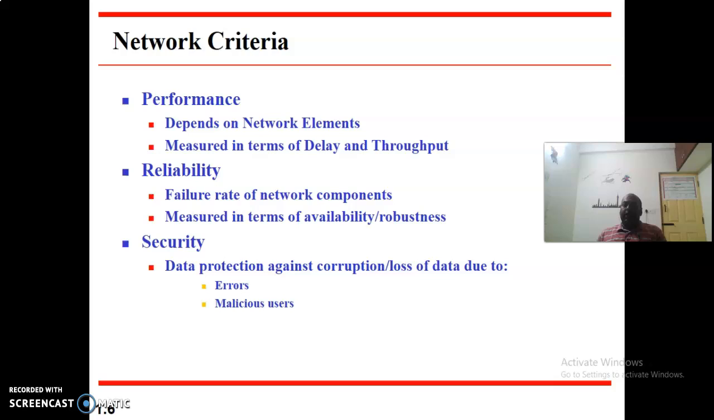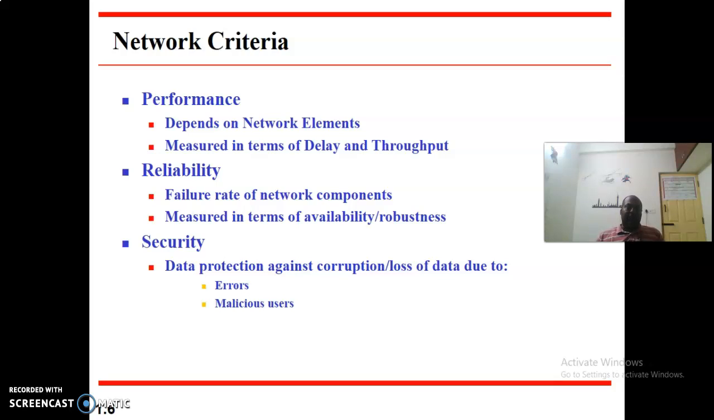Now let us go into the topic of network criteria. There are three parameters: number one is performance, number two is reliability, number three is security. Once these criteria have been looked into in a proper way, then I can say that my network is 100% efficient. Let me see how I can evaluate the performance of my network based on these three criteria. Number one, as I said, is performance. The major things I am going to look into are delay as well as throughput.